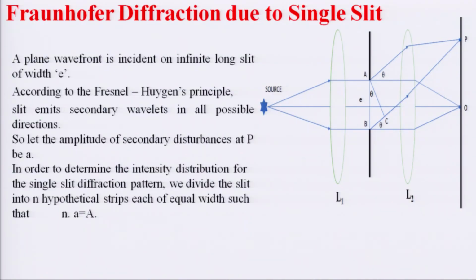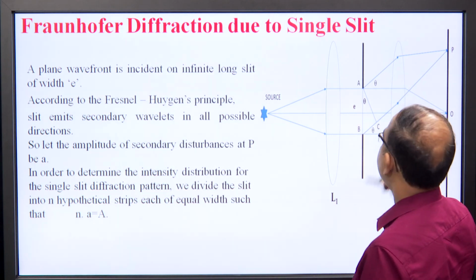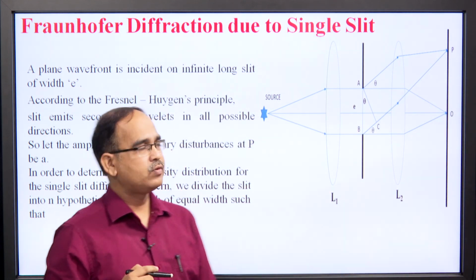Now, the Fraunhofer diffraction due to single slit. In this case, the pictorial representation of Fraunhofer diffraction at single slit is given here. Here we have a source S of wavelength lambda.